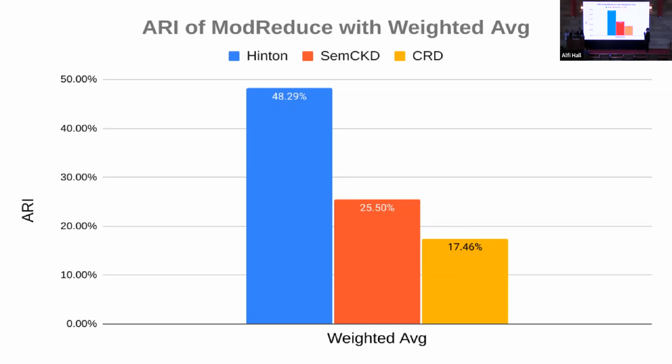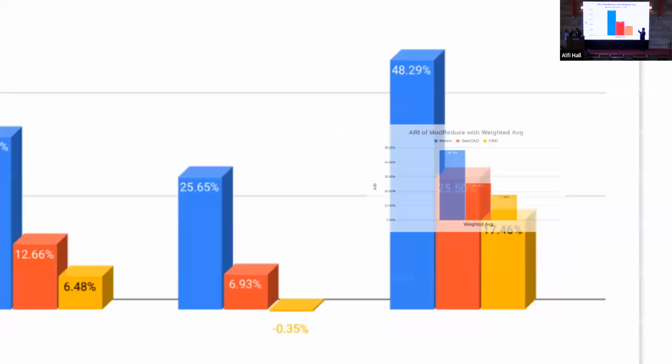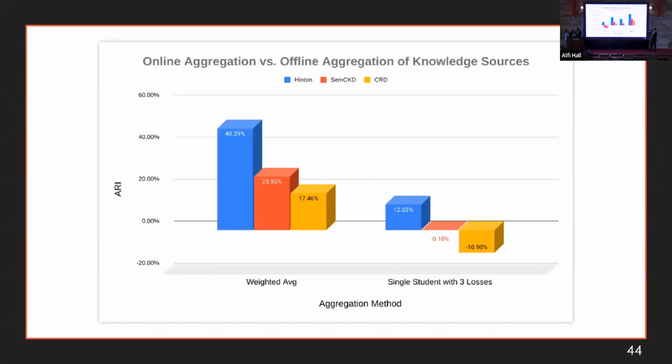So now moving on to our most promising results of online aggregation method, which is weighted averaging. And in weighted averaging, we can see that we are actually surpassing the state of the art with their metric, which is ARI, in all of the knowledge techniques. So we are improving upon Hinton by 48%, improving upon SimCKD by 25.5%, and improving upon CRD by 17.46%. Now let's examine the next slide, next slide, please.